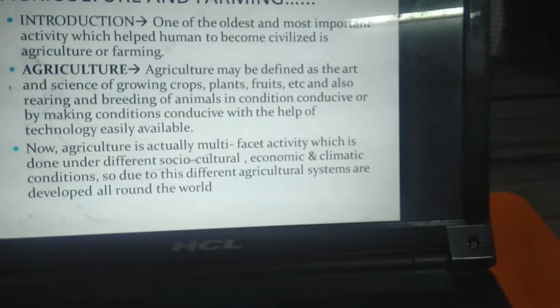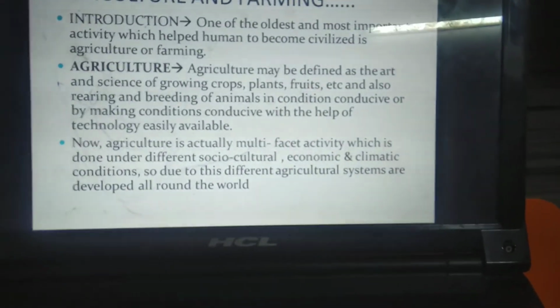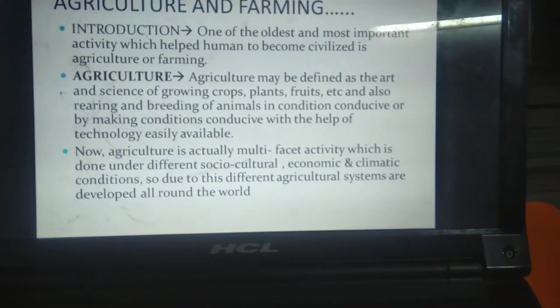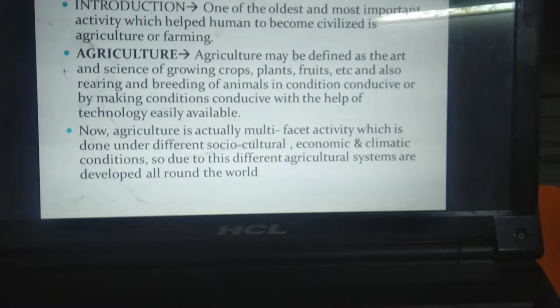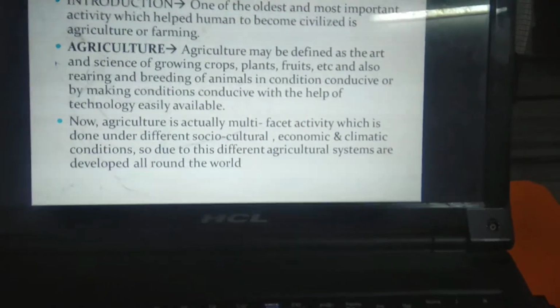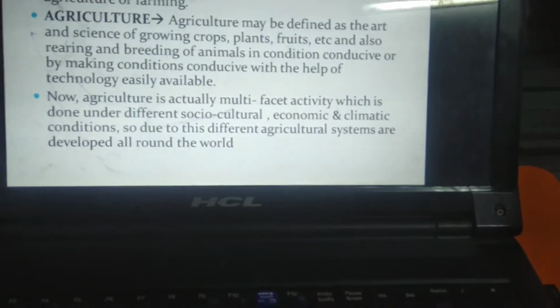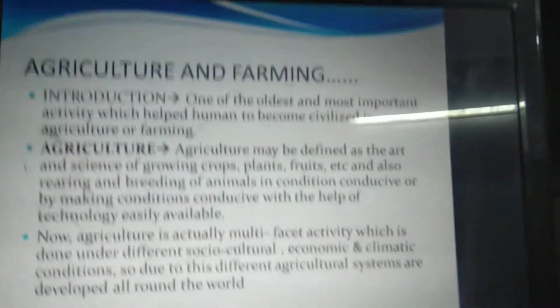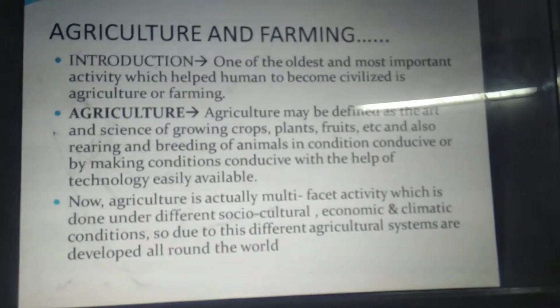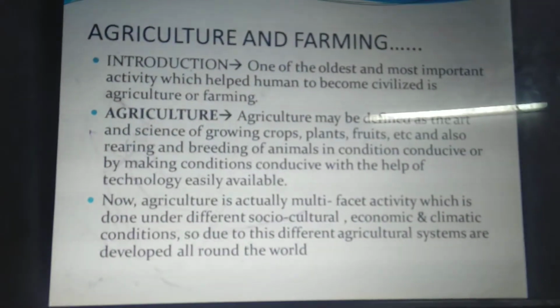Now, agriculture, you all know, may be defined as the art and science of growing crops, plants, fruits, etc., and also rearing and breeding of animals in conditions which are conducive for them, but also in making the conditions conducive with the help of technology, which is very easily available to humans. Agriculture is a multifaceted activity. It is done in various socio-economic, cultural, and climatic conditions.